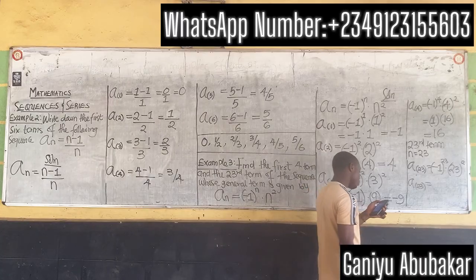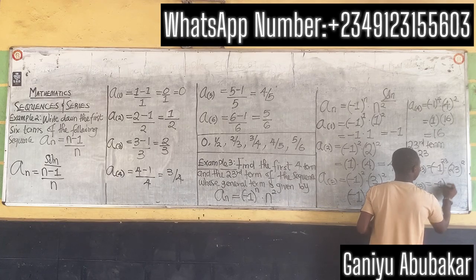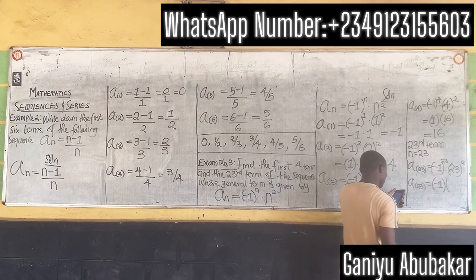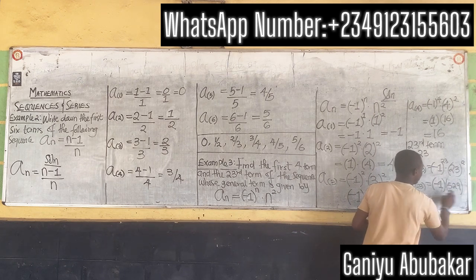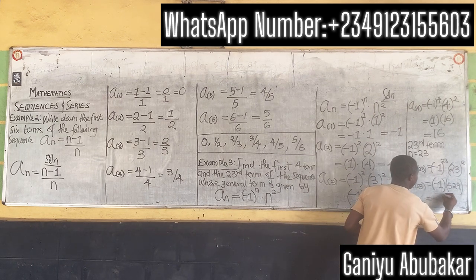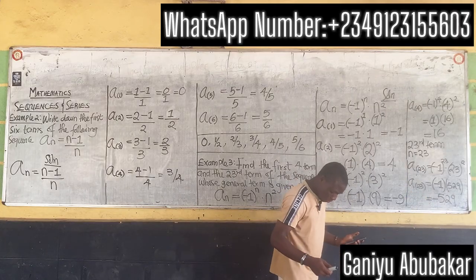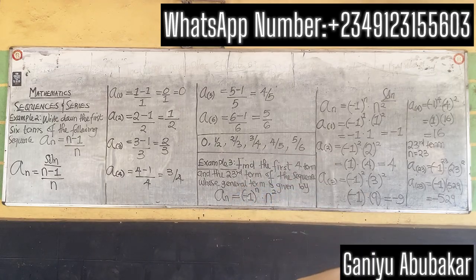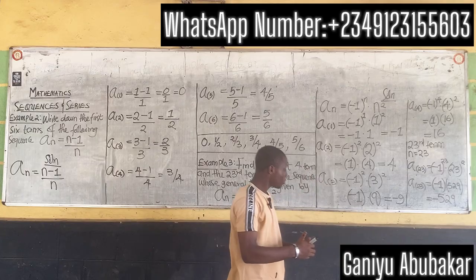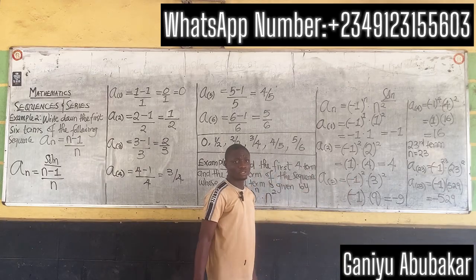-1, so -1, right? Into 23 squared gives you 529. Multiply them together, that gives you -529. So this becomes the answer. This becomes the answer to this question. So this one here becomes the answer to this particular question, right?